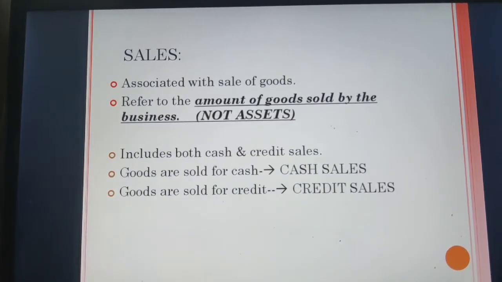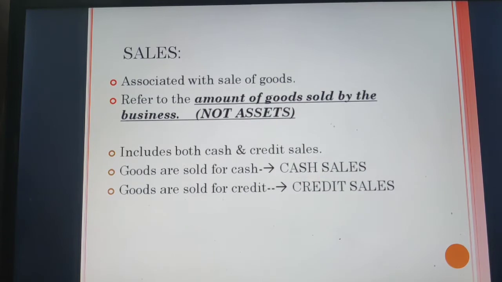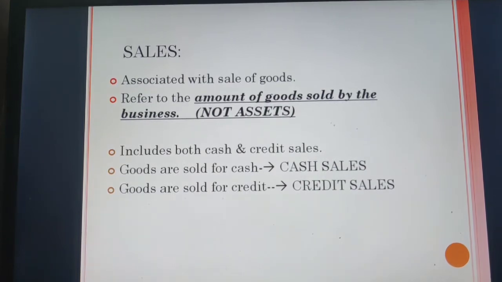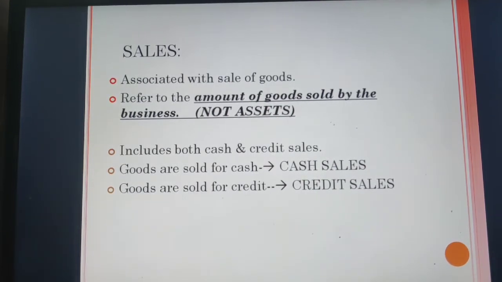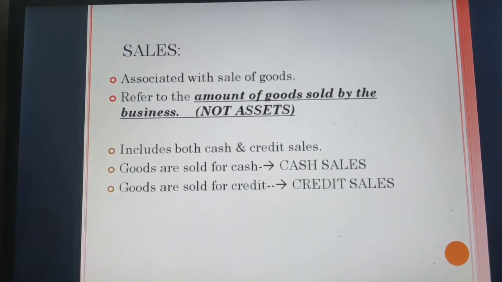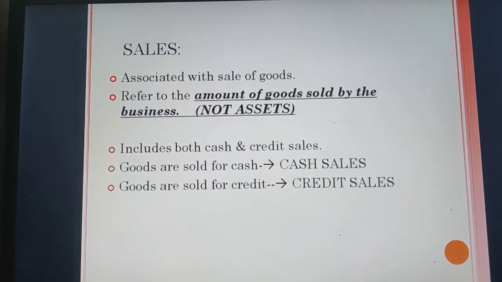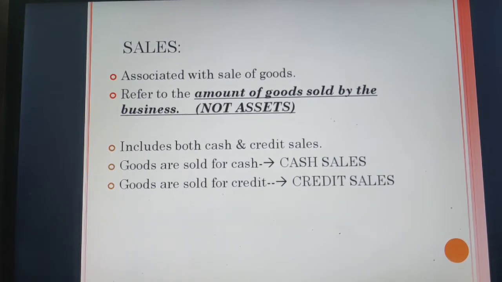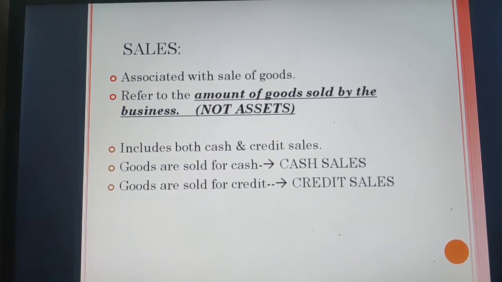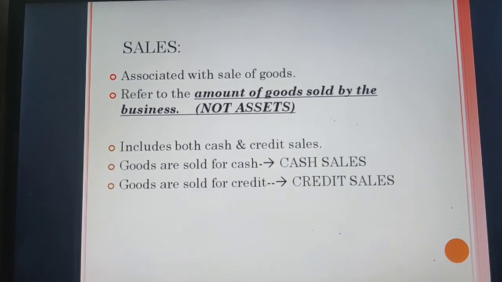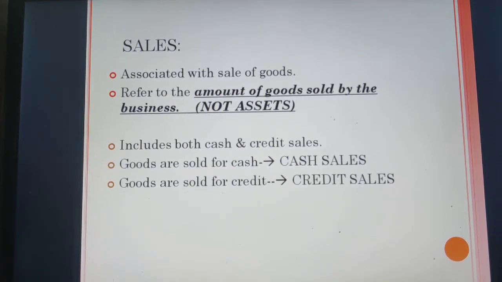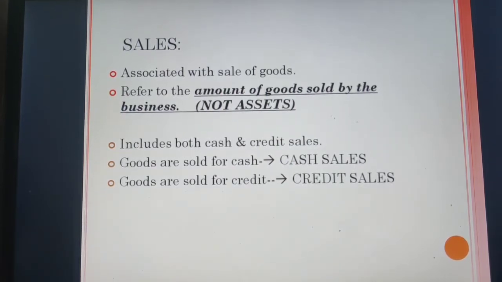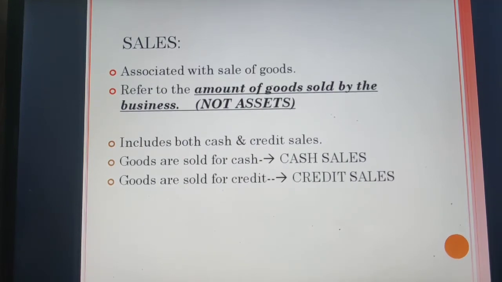Next, sales. It is associated with sale of goods. It refers to the amount of goods sold by the business and not any asset. If you are going to sell off any of your assets, then it will not be considered as your sales. It will only be associated with your sale of goods. It also includes both cash and credit sales. If goods are sold for cash, it becomes your cash sales. If goods are sold on credit, then it becomes your credit sales.